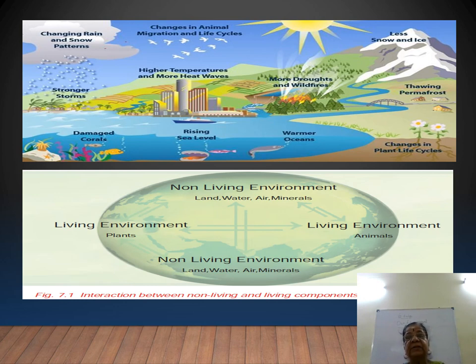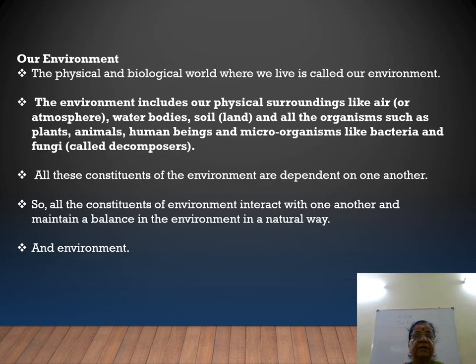And when there is disturbance in the atmosphere, that will change our environment. These two pictures relate the interrelationship between plants, animals, and the living organisms. Right?